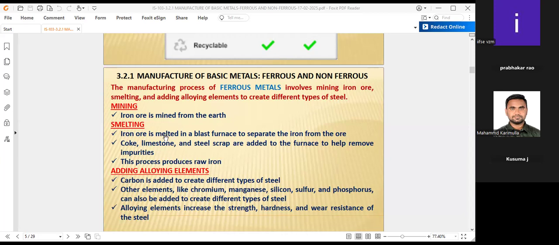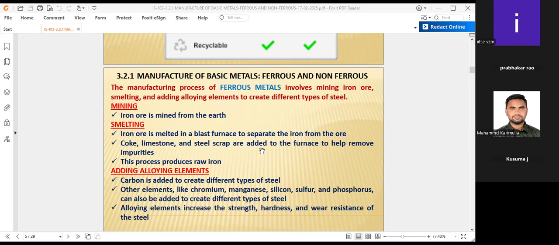Iron ore is melted in a blast furnace to separate the iron from the ore. That means there are impurities along with the iron, so first in the blast furnace you have to separate the iron. Coke, limestone and steel scrap are added to the furnace to help remove the impurities. We can combine all these things.